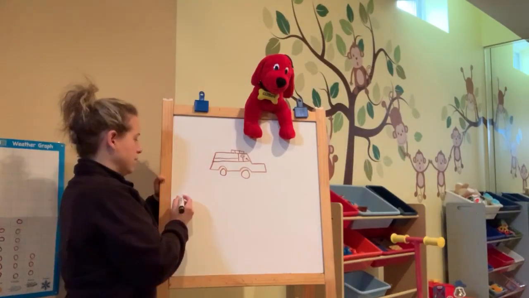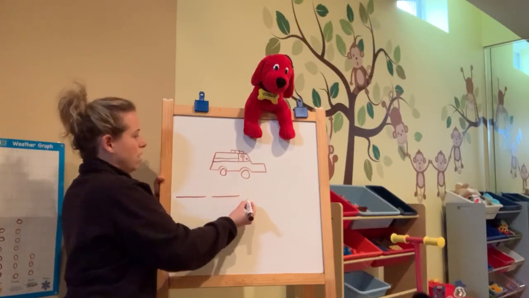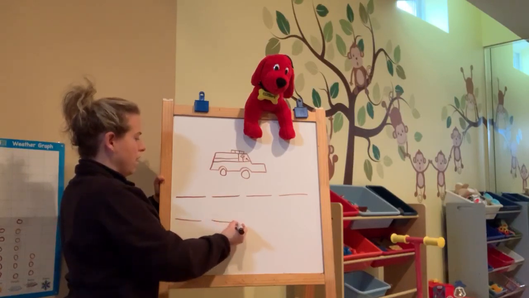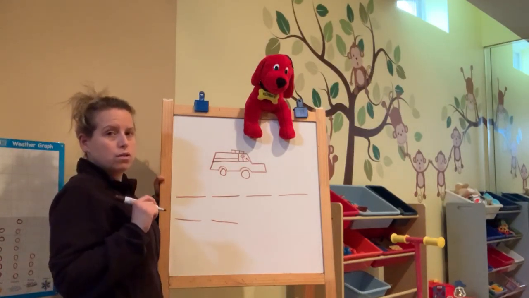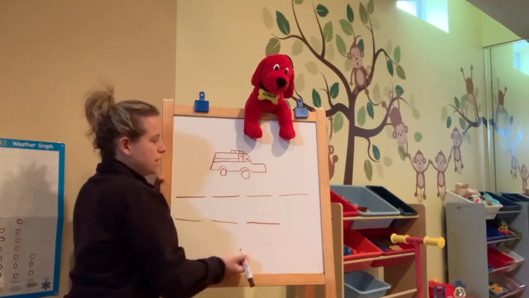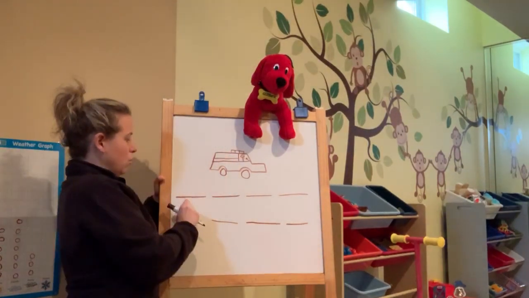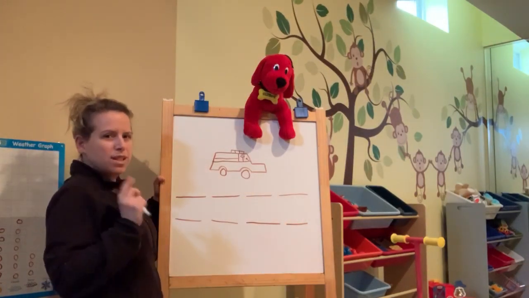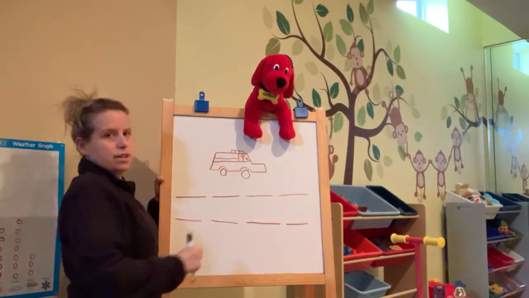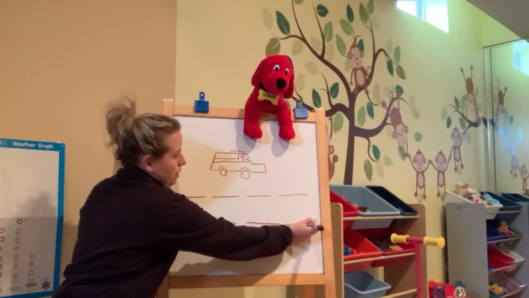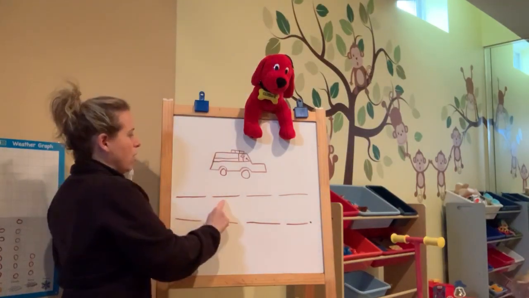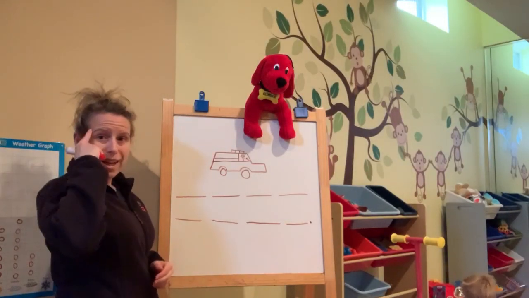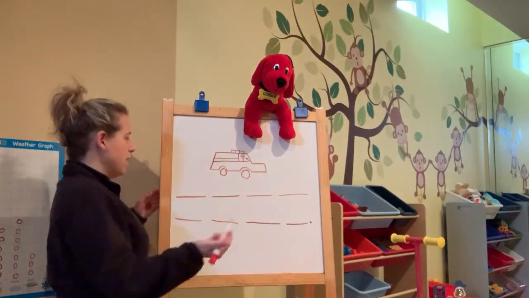Let's get ready to write our lines. We are going to drive the police is one word, so it's going to be one line. Police car. We are going to drive the police car. I have enough lines, but what did I forget? What comes at the end of a sentence? Go ahead, a period, and a period tells us to stop reading. We are going to drive a police car. Now I'm going to write my words. I write my words so I can remember them. That's why I write. Here we go.